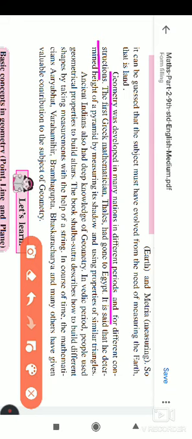Now, the first Greek mathematician, who is that? Thales. Thales had gone to Egypt. So the first Greek mathematician had gone to Egypt, and it is said that he determined the height of the pyramid. He measured the height of the pyramid by measuring its shadow.